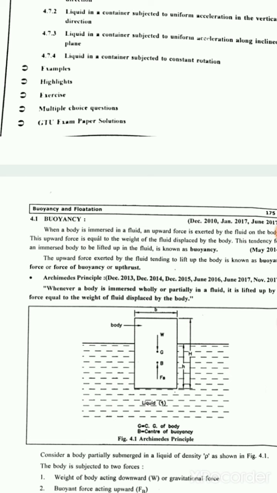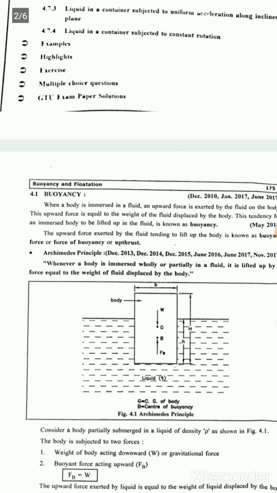So now next is Archimedes principle. Whenever a body is immersed wholly or partially in a fluid, it is lifted up by a force equal to the weight of fluid displaced by the body.